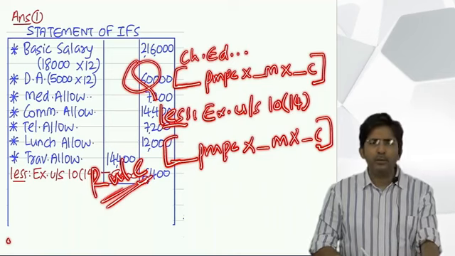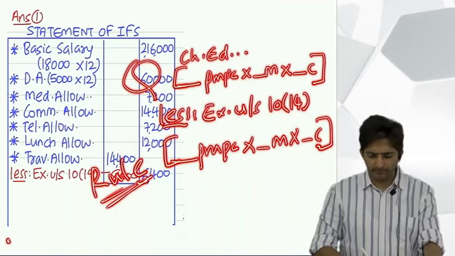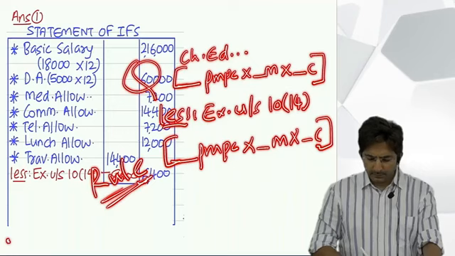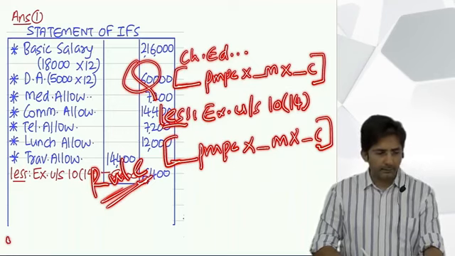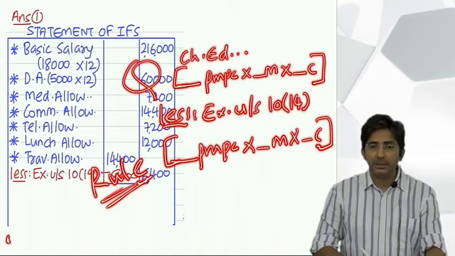No need to put the amount because for the amount I want to say something. Then less exempt under section 10(14). There also you will write dash per month per child into dash months into dash children.